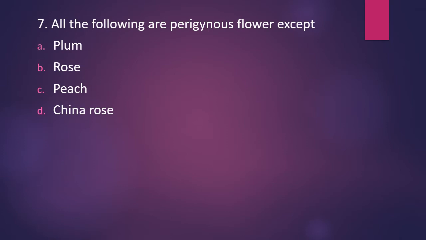Question number 7. All the following are perigynous flower except plum, rose, peach or china rose. Which of the following is not a perigynous flower? The correct answer is option D, china rose.